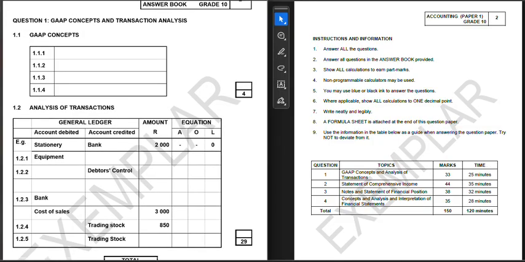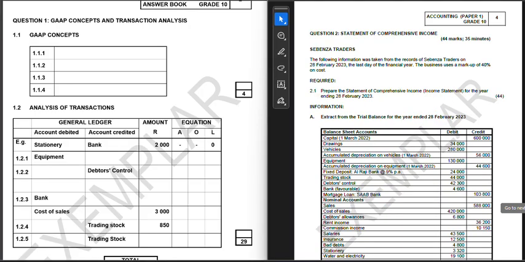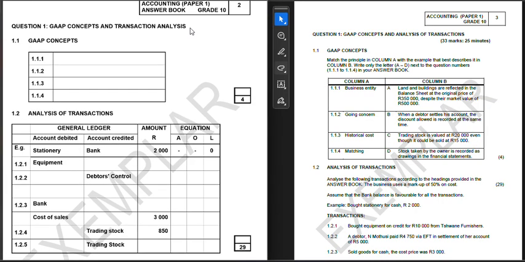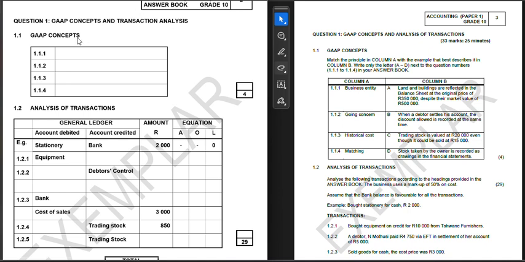Now, let us come back here to our question paper. We are going to explore question one. Remember, ladies and gentlemen, there are 6 GAAP principles in your grade 10 curriculum. We'll start by just analyzing them before we start with the question. This is supposed to be happening in your brain already when you start getting this question. The first one in the GAAP principles, it's always business entity.